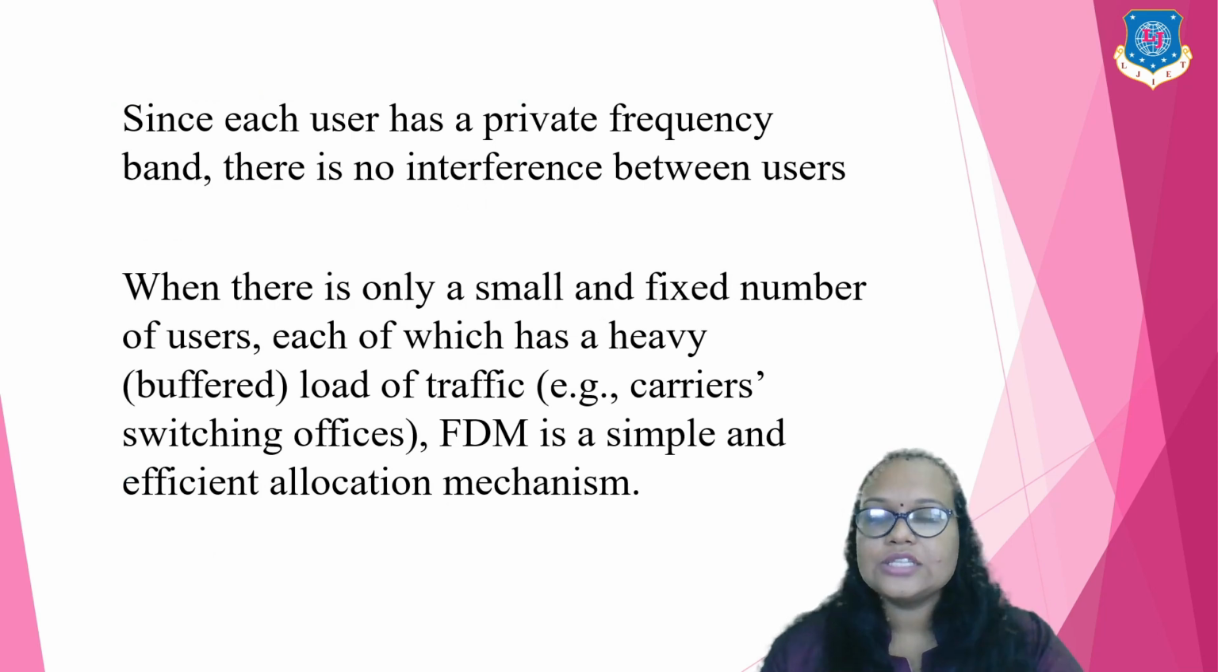Since each user has a private frequency band, there is no interference between users. This is the advantage of FDM, when we allocate a channel to each user and each frequency has a different user. When there is only a small and fixed number of users, each with a heavy load of traffic, FDM is a simple and efficient allocation mechanism.